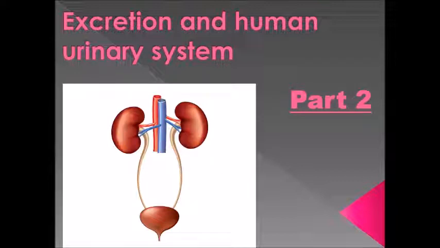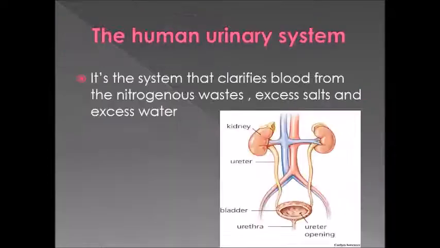But stop here. Not all the excretory materials are expelled out of the body using the urinary system. Okay, please try to remember with me what the excretory materials are. We have excretory materials: carbon dioxide, nitrogenous wastes, excess salts, and excess water. Is the carbon dioxide expelled out of the body using the urinary system? No. So what remained? Nitrogenous waste, excess salts, and excess water.